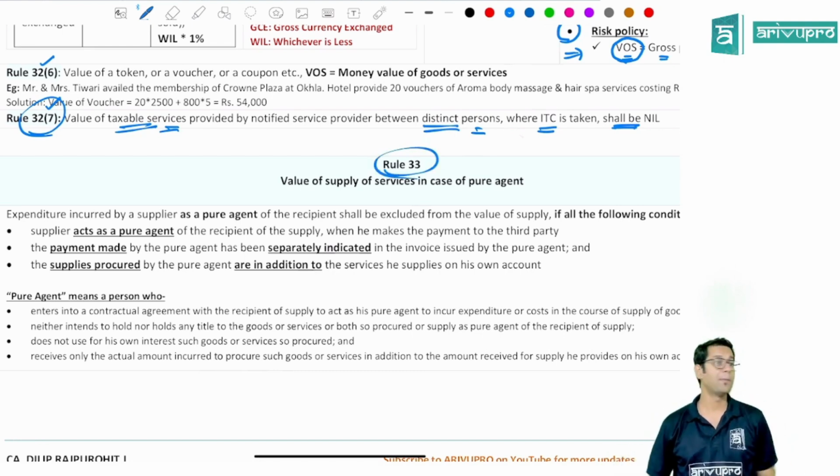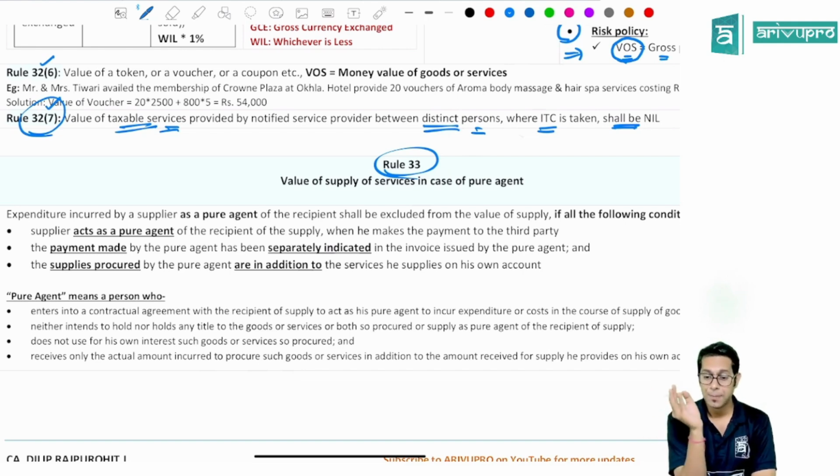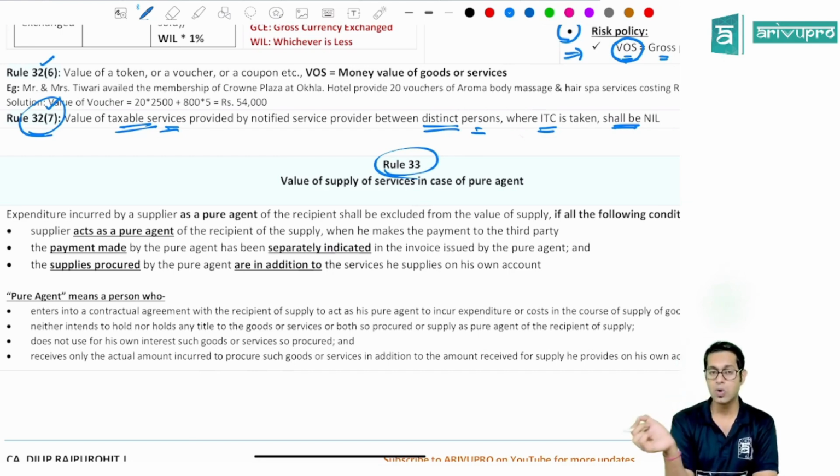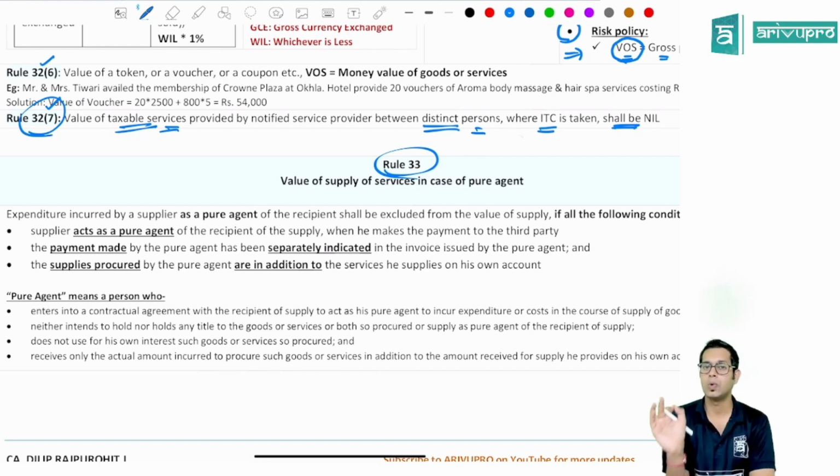Rule number 33, important rule. Rule number 33 talks about pure agent. Value of services supplied as a pure agent. Rule number 33 says, if you supply any services as a pure agent, then the value of that supply shall not be included while computing the value of supply. Whatever amount is charged by you for supplying those services as a pure agent shall not be included in the value of supply.